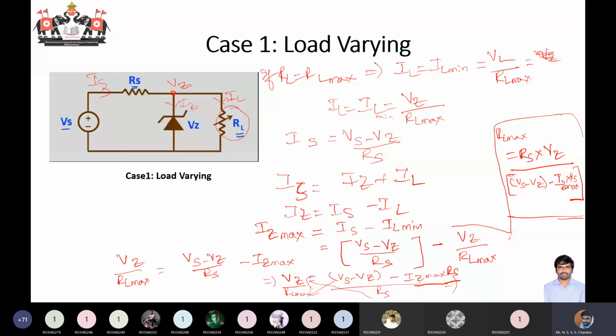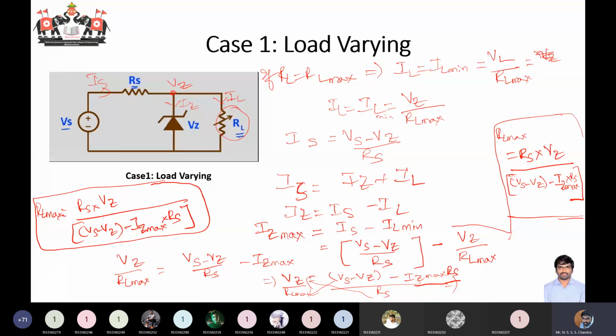So I'll rewrite it here. RL max value is equal to Rs into Vz divided by Vs minus Vz minus IZ max into Rs. Here Rs is your circuit resistance, which is given in the question. Your Vz is the Zener diode voltage. Your IZ max is also given in the question. So you'll have your RL max. So RL can vary only between your RL minimum and RL maximum.